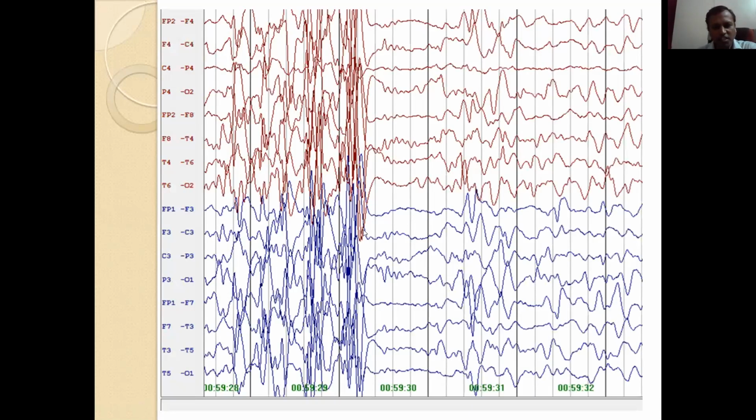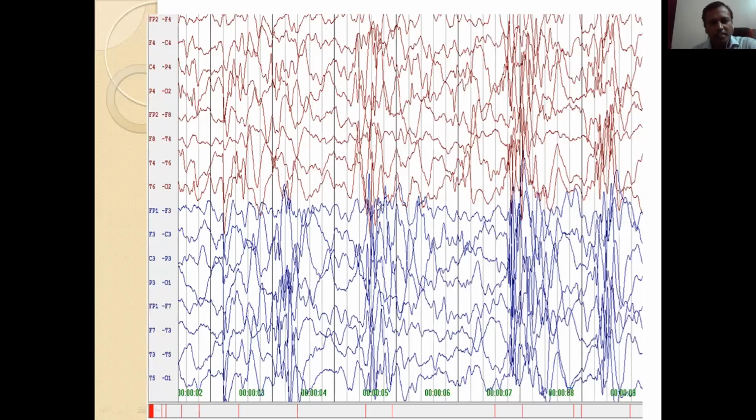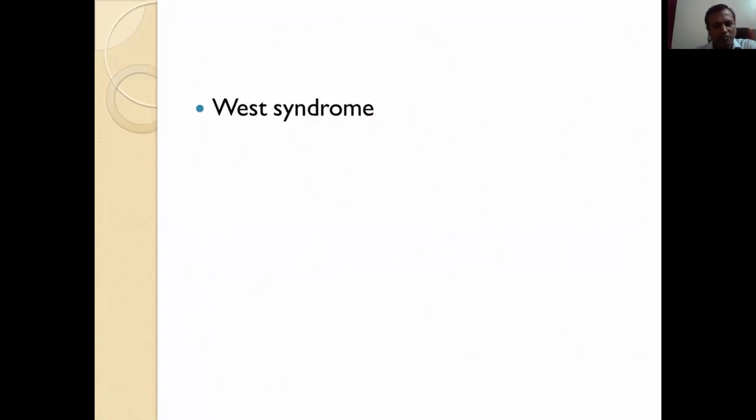So we have done EEG showing generalized burst of spike discharges followed by suppression of background around 1 second. 1 second is between these two dark lines. So this is burst suppression pattern. And this is modified hypsarrhythmia, this is chaotic background with high amplitude multifocal spike discharges everywhere. So this is modified hypsarrhythmia. This is West syndrome. So we know about the West syndrome.